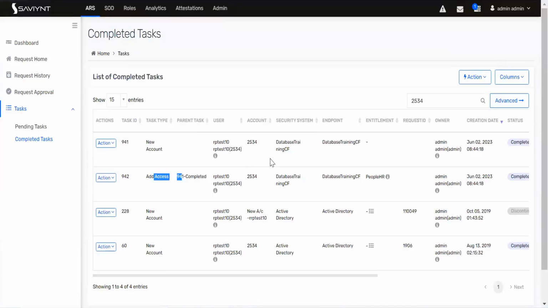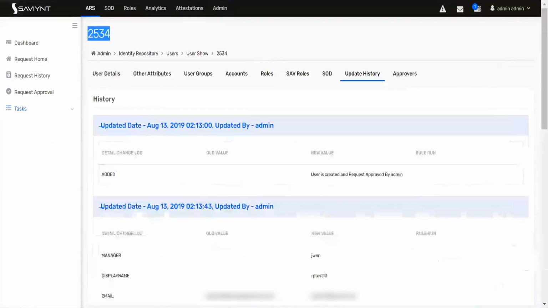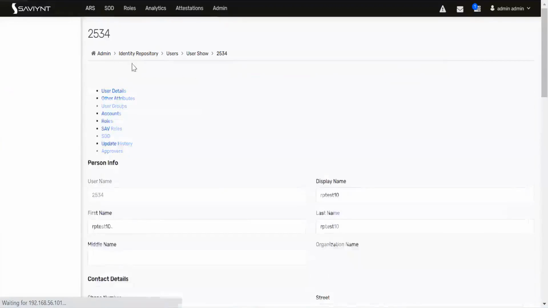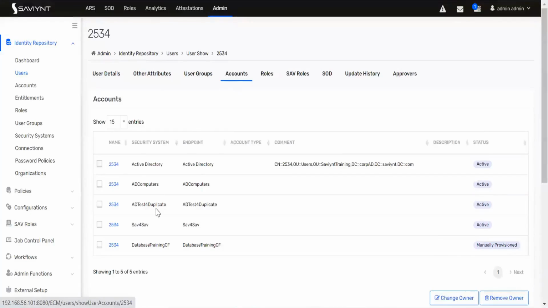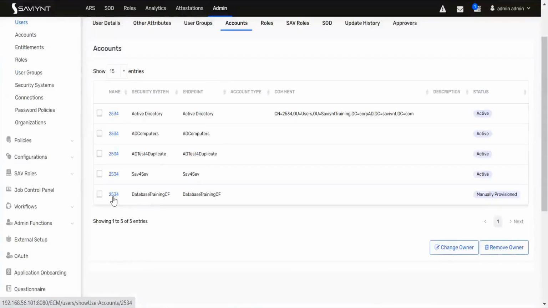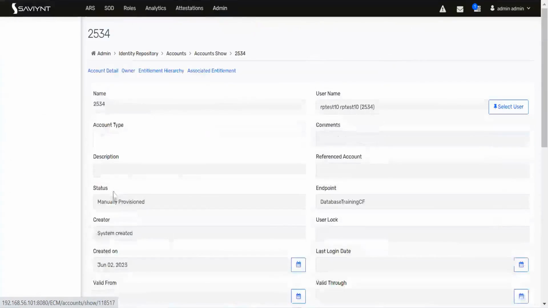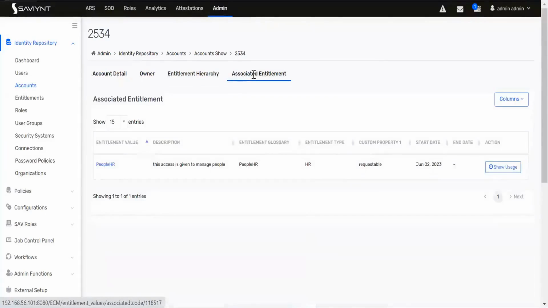So now copy this username from here again, and go to the user. The user is already open. Just refresh it, and after that, go to the account tab. And you see the update. The account is reflecting here. Click on this account and go to associated entitlement. And you see, the entitlement is provisioned here. So the same information you can also view.